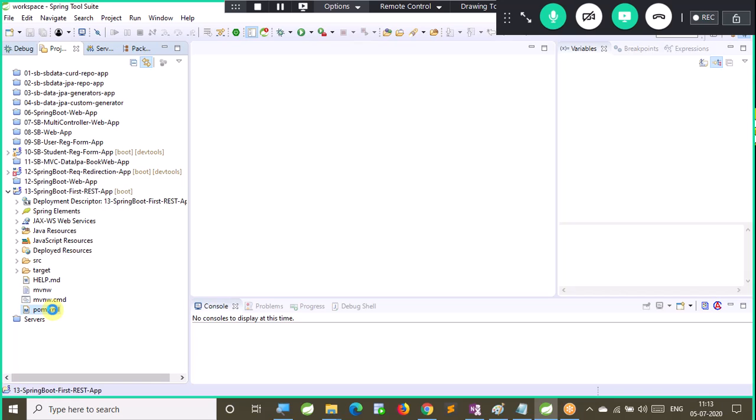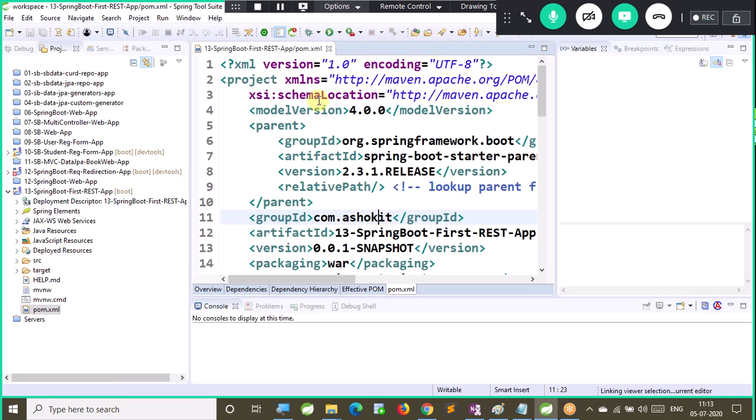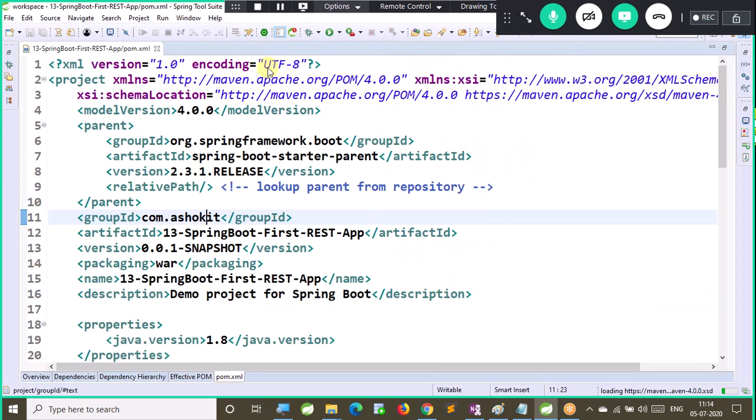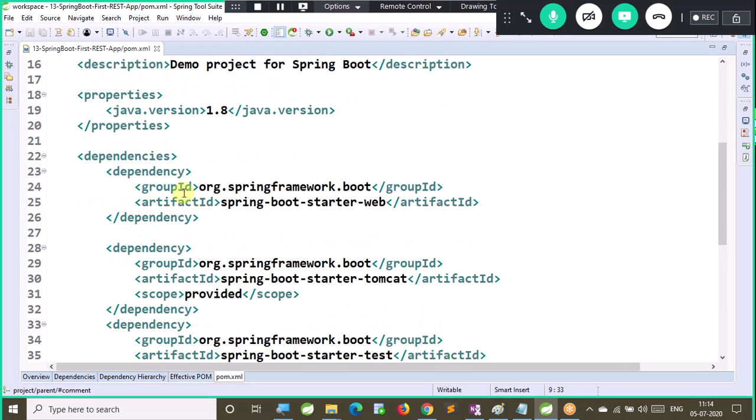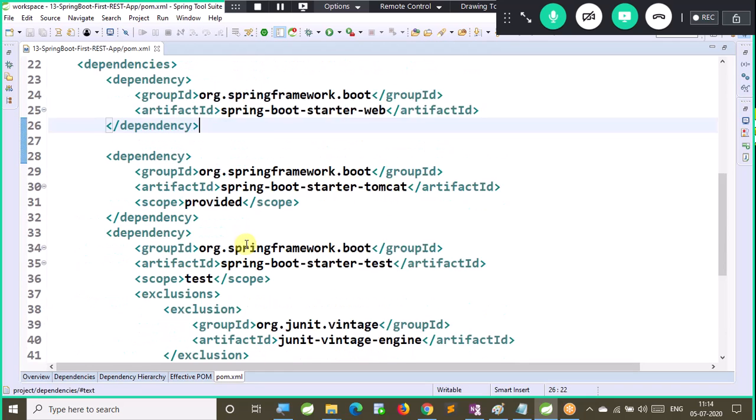Now go to pom.xml. Yeah, dependencies. See here, I selected one dependency. One dependency is selected, but here several dependencies are displaying.